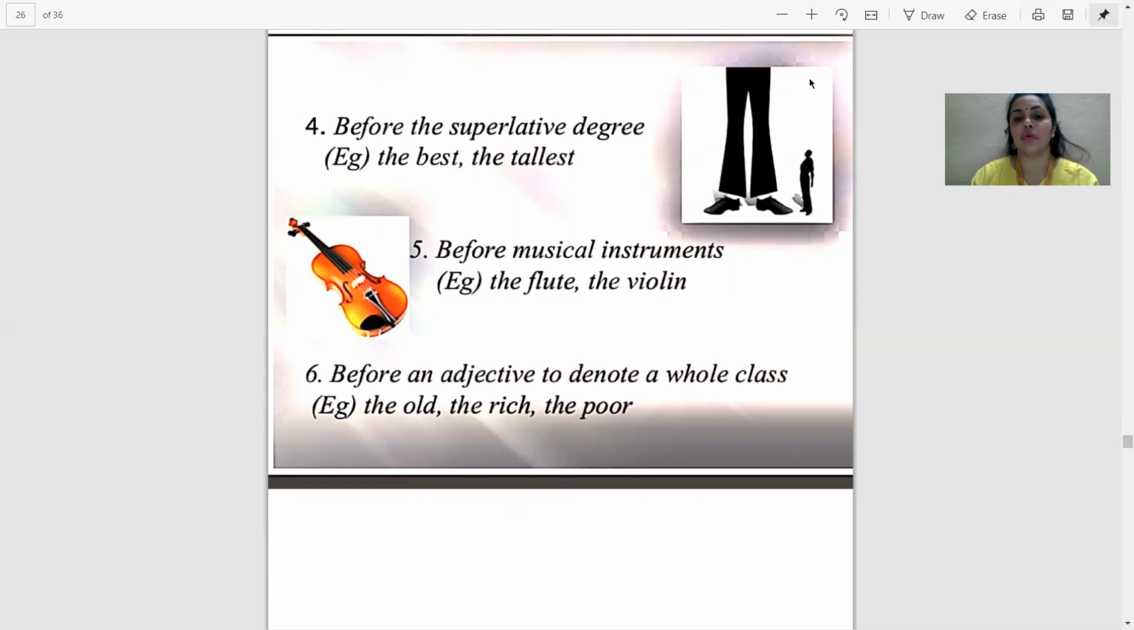Now, sixth rule, where to use "the" as an article: before an adjective to denote a whole class. When you talk about a whole class, it means all the people belonging to that particular adjective. For example, the old, the rich, the poor. When we add "the" before these adjectives, that means we are talking about the whole class, not about a particular person. Okay? So in this way, the article "the" is used.